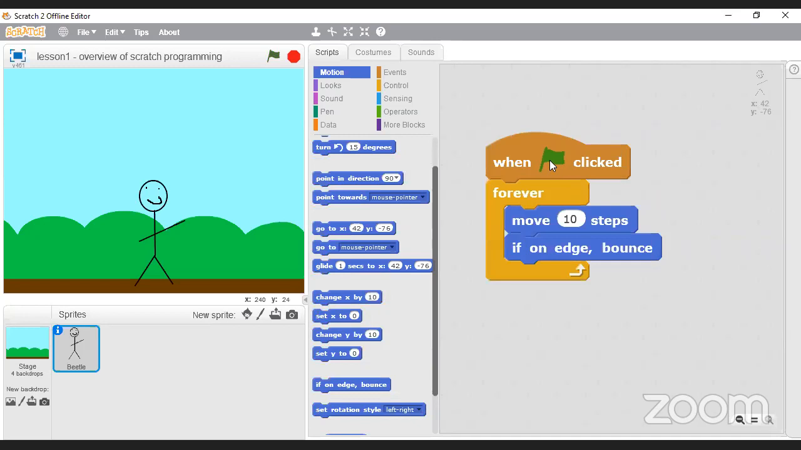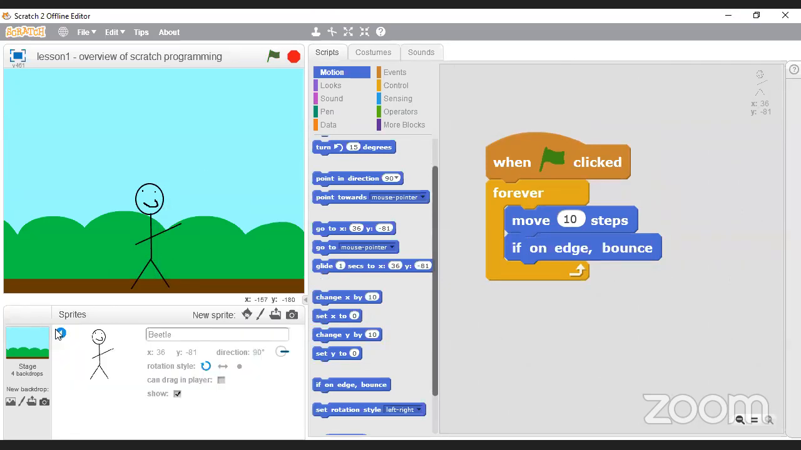I'm going to fix it in a second. So I click on the flag, and we see that he bounces, but he does this weird rotation thing, right? It's just really bizarre. So I'm going to stop it and I'll move him back over here. And the reason why he is bouncing is because his rotation is set up so that every time he bounces off the wall, he turns, right?